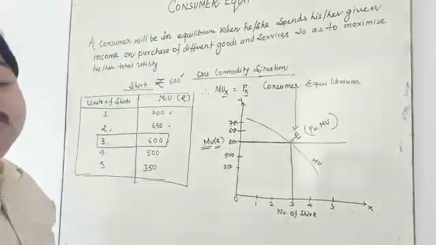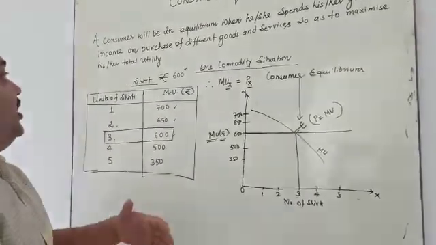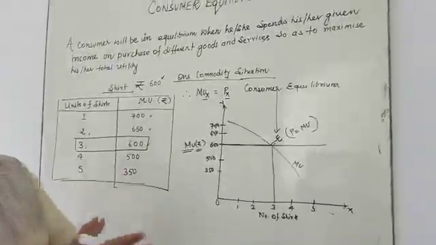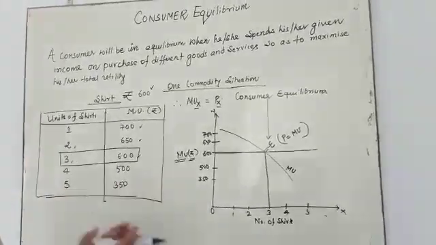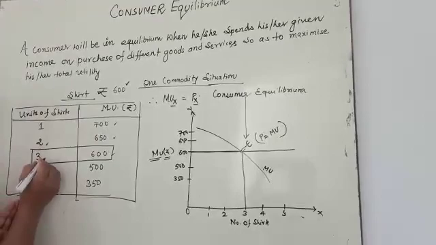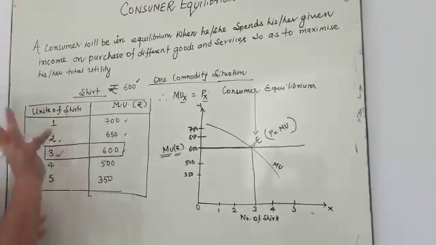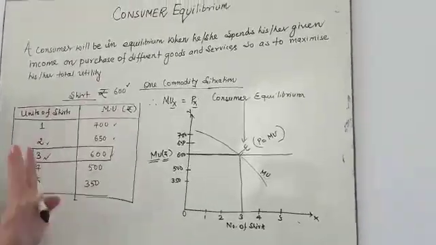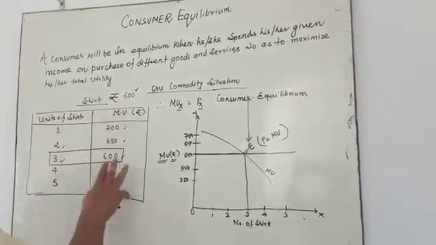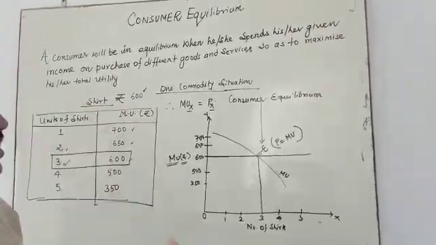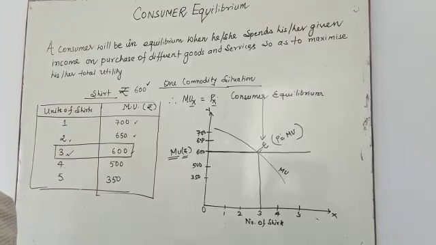It means the consumer is going to spend all of his income to maximize his total utility. When the consumer buys 3 shirts, the marginal utility of the third shirt is 600, where the consumer maximizes.